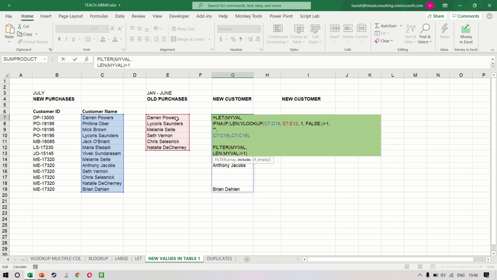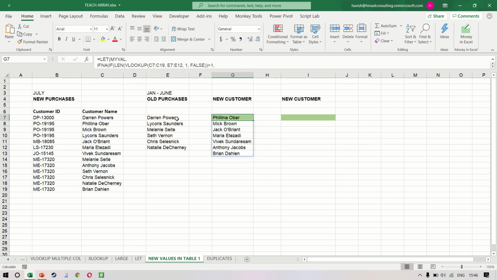That means from the 13 results that we had, we only want to filter out those values where the length is greater than 1. That means that a name was present. And the result would be like this. So we can see the 6 customers, or rather the 7 customers who are new to the business.